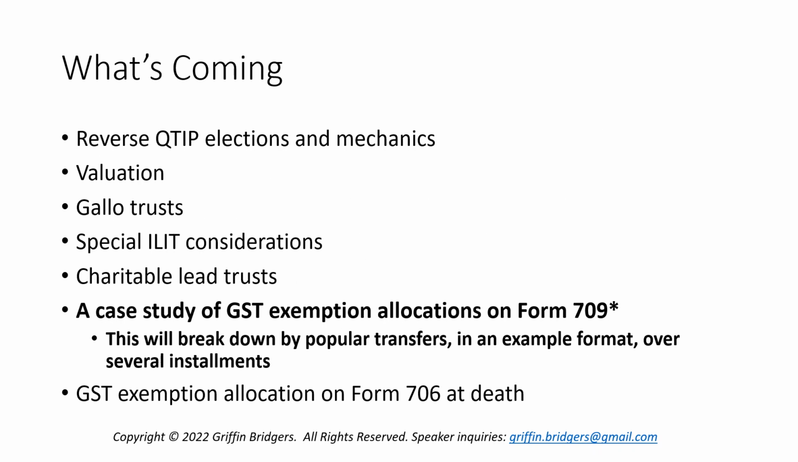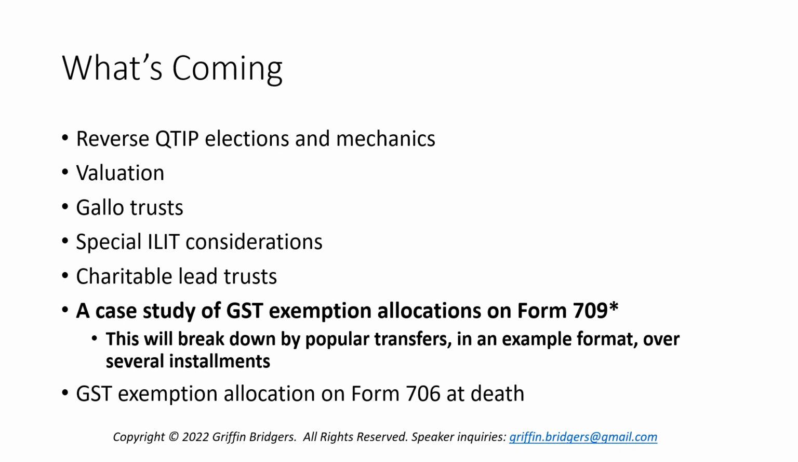So what's coming down the pike? I've kind of switched up our order, and the reason for my pause is really to kind of wrap my head around the actual case study of what we've covered so far. So what I think is going to be helpful, as I've bolded further down, is really taking things one by one for different types of transfers you might see on Form 709. And really what that's going to help us do is cover not just the GST exemption allocation, but just the gift tax reporting in general.